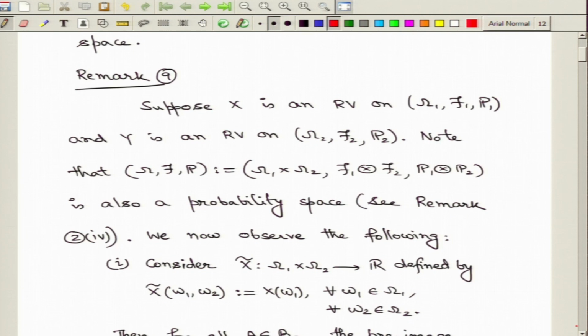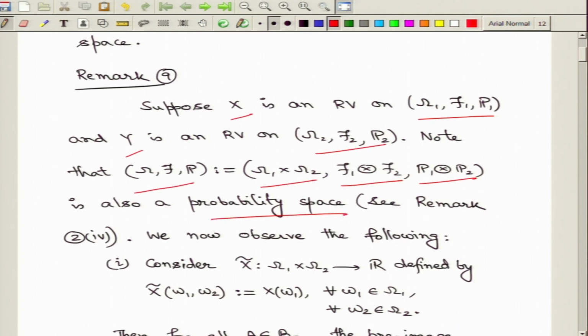Suppose I have already been given two random variables X and Y, but they are given on two different probability spaces, omega 1, F1, P1 and omega 2, F2, P2. Now, as we have discussed in this week, we can talk about the product probability space on the Cartesian product omega 1 cross omega 2 together with the product sigma field and the product measure. So, this gives us the new probability space.